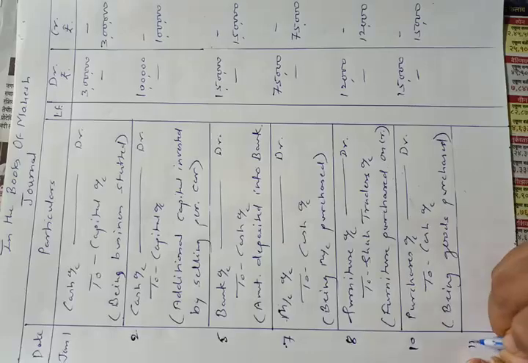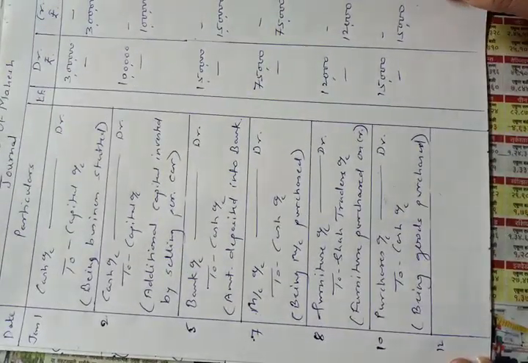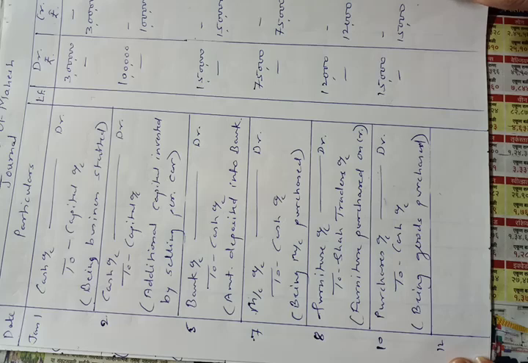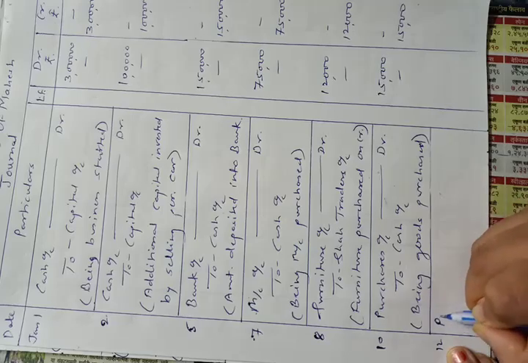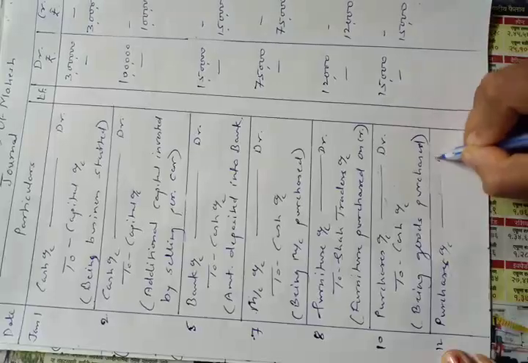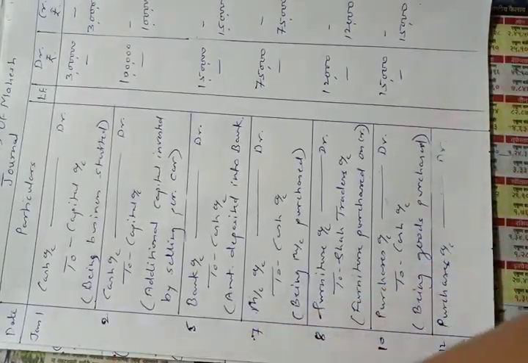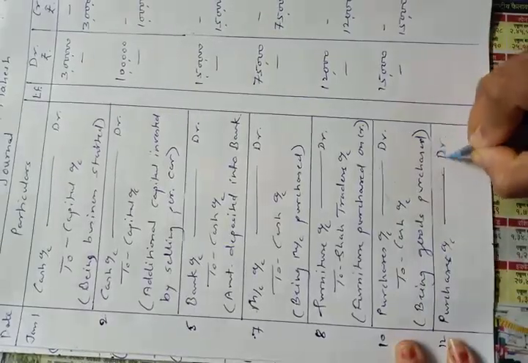Now 12th Jan, goods costing rupees 30,000 purchased from Abhijit. We have purchased goods costing rupees 30,000 from Abhijit on 12th January. So entry will be purchases account debit to Abhijit's account. So I have to use another pen now.